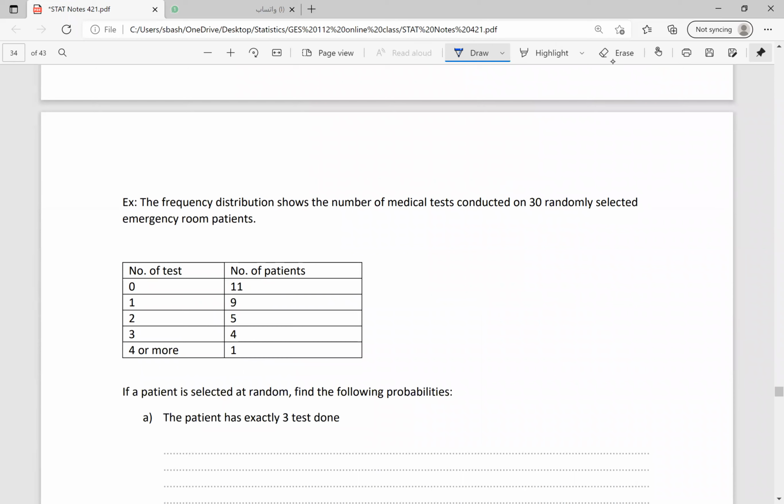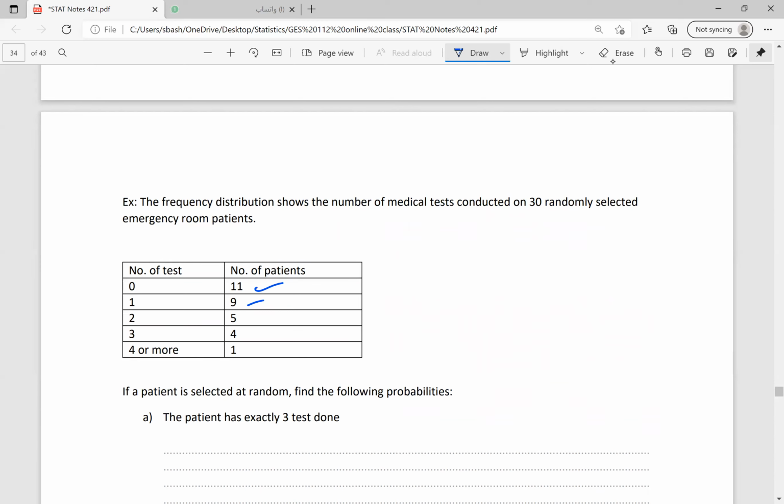Let's take this example. The frequency distribution shows the number of medical tests conducted on 30 randomly selected emergency room patients. Number of tests, if it is 0, we have 11 patients with no test done, 9 with 1 test, 5 with 2 tests, 4 patients, 3 tests, and 1, 4 or more tests. If a patient is selected at random, find the following probabilities.